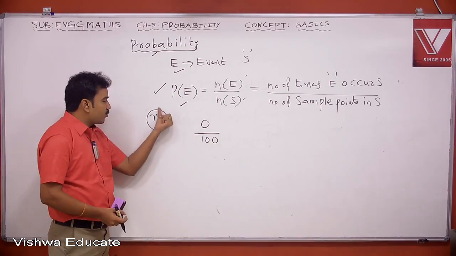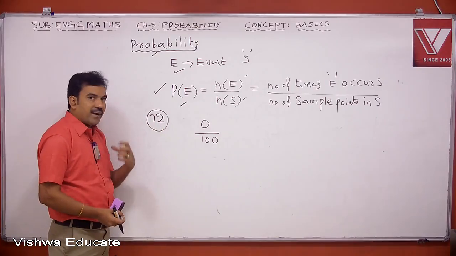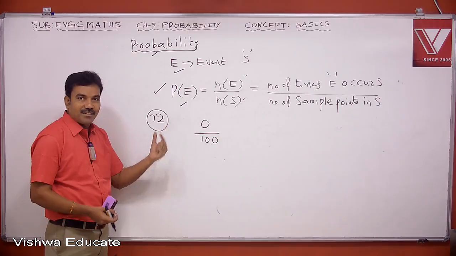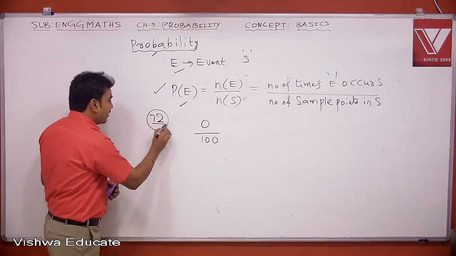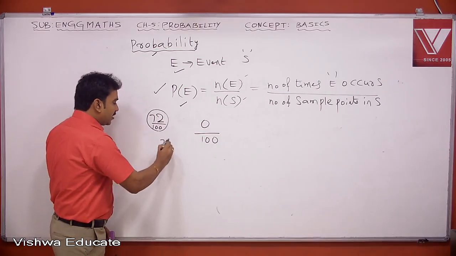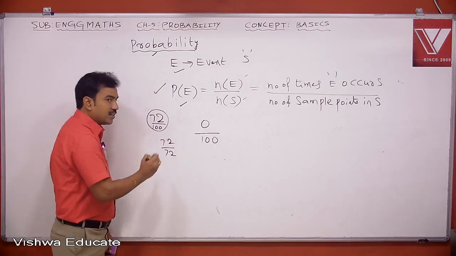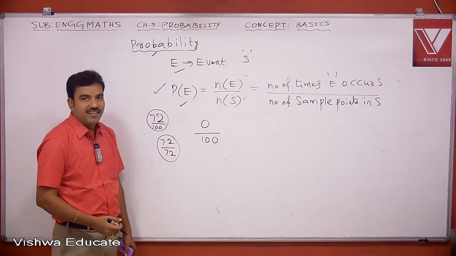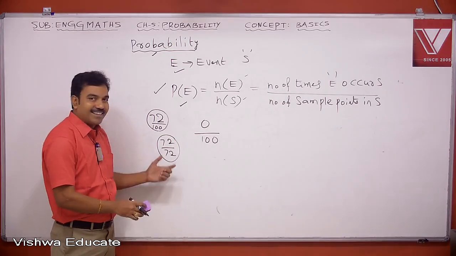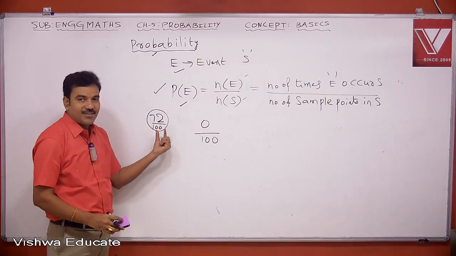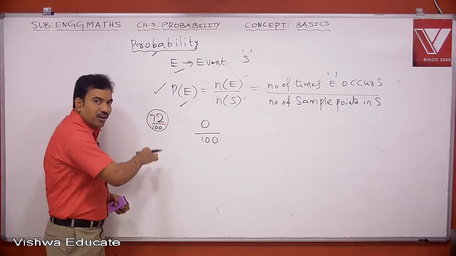So assume that the student has got 72. If a faculty gives marks like this in the script, this is not the right representation. They have to write 72 out of how many? 100. Because if they write just 72, I could also write 72 out of 72, which means 100%. So marks have to be represented like this: 72 out of 100.